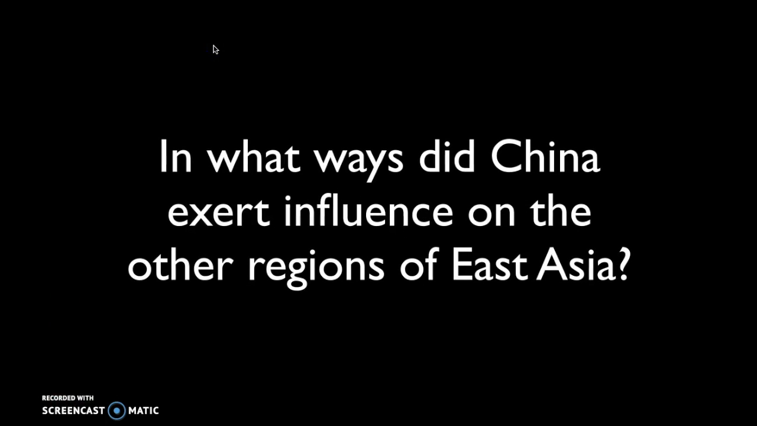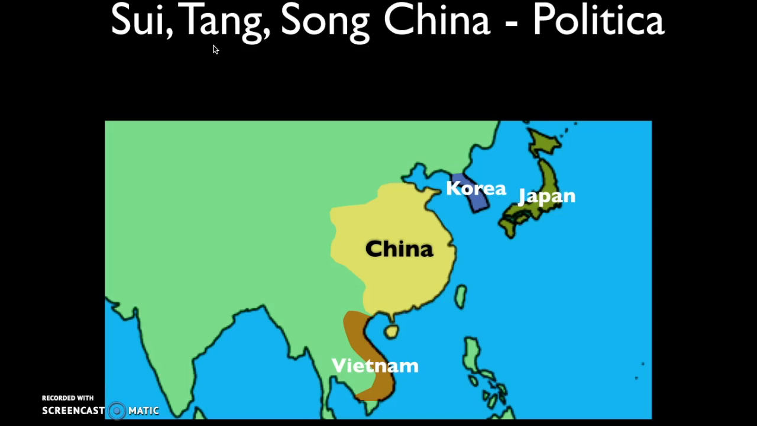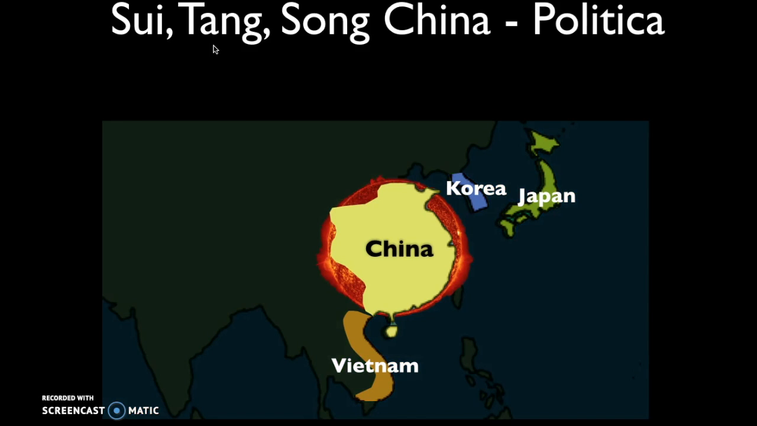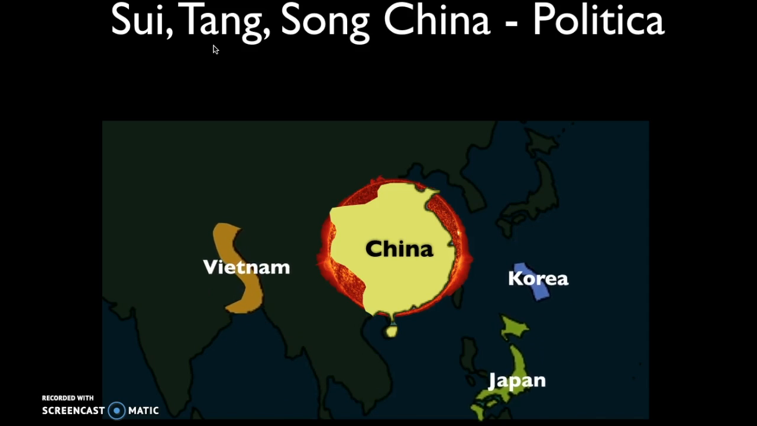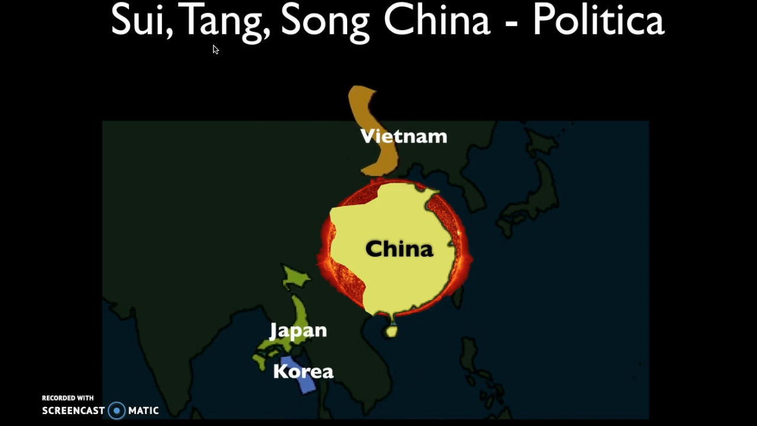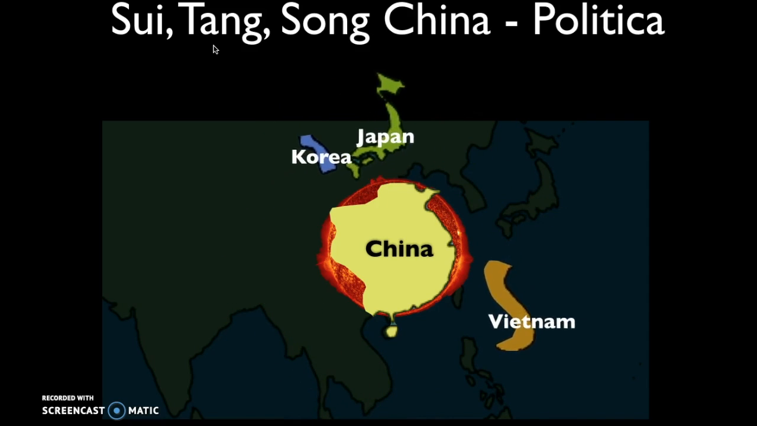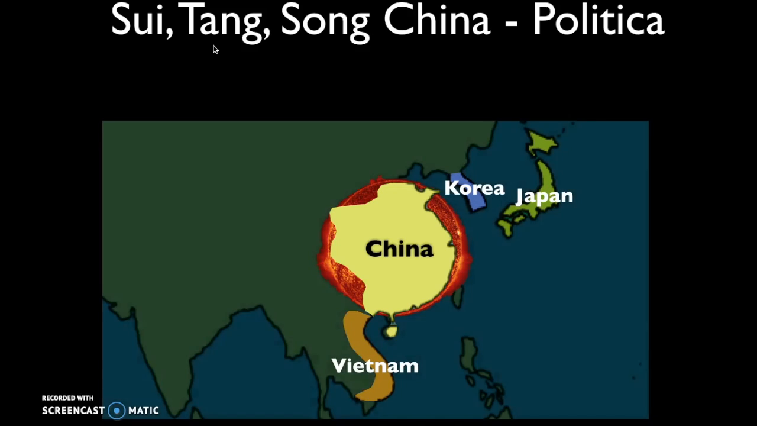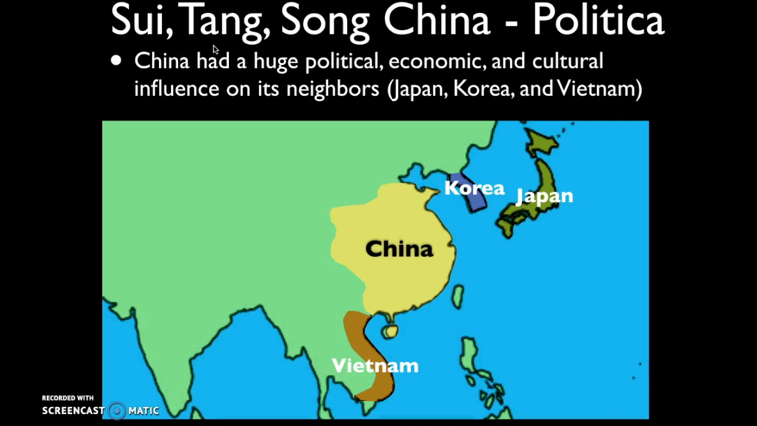In what ways did China exert influence on other regions of East Asia? So one way to think about this is China is basically like the sun of East Asia. And Korea, Japan, Vietnam, which is in Southeast Asia, are essentially like the planets that are orbiting around the Chinese sun. China has such a strong gravitational pull. And so China really had this huge political, economic, cultural influence on Japan, Korea, and Vietnam.